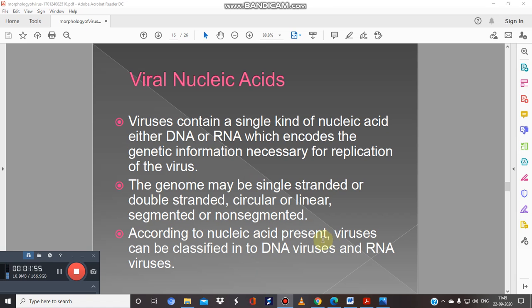And according to the nucleic acid present, viruses can be classified into DNA viruses and RNA viruses. If the virus contains DNA as a genetic material, it is known as a DNA virus. And if a virus contains RNA as a genetic material, it is known as an RNA virus.